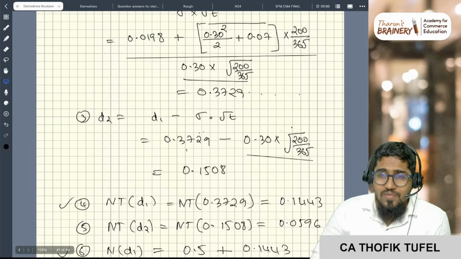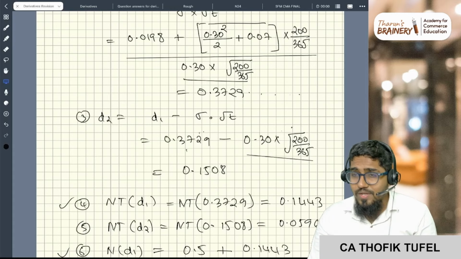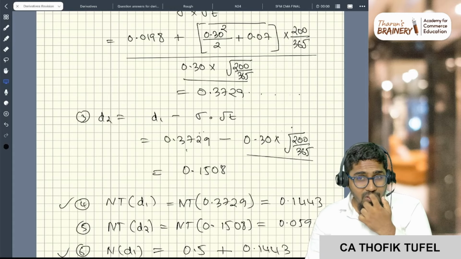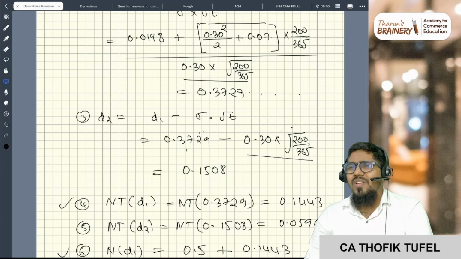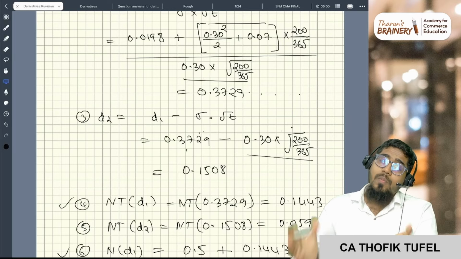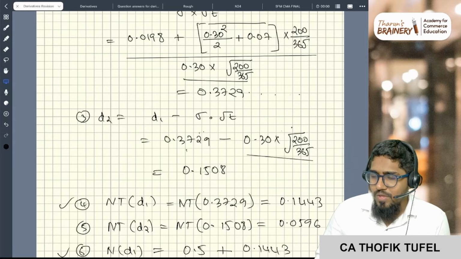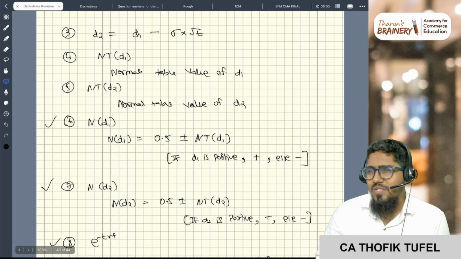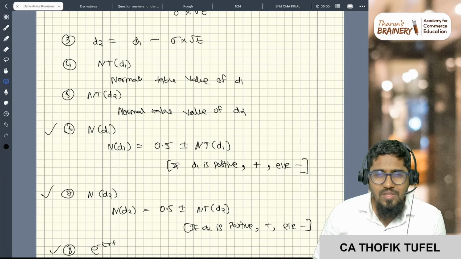Beautifully it will match. First of all, in the examination this much depth will not be given, trust me. But why are we learning all these things? So that if some MCQ point is tested in put call parity, you should know. Arbitrage, if put call parity does not hold, that is also possible. But I'm not going too deep into that, because that is not asked in the examination, and it is not in your syllabus. But in my regular class I take everything.